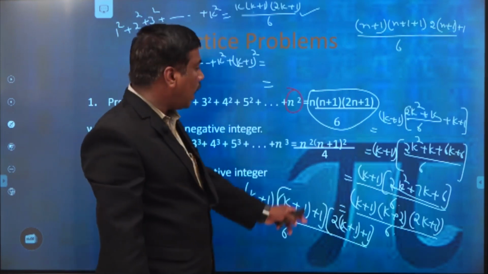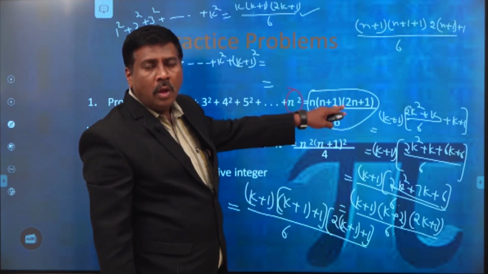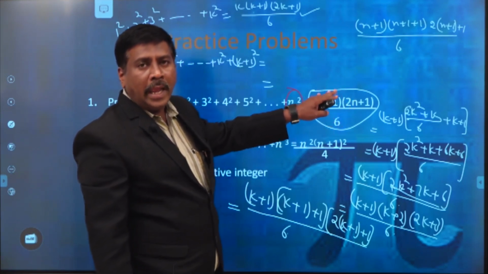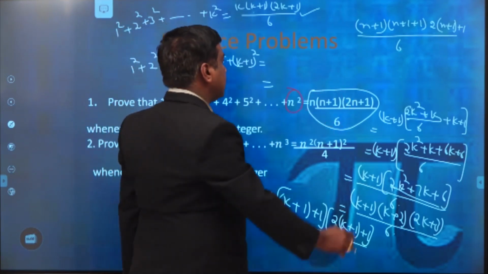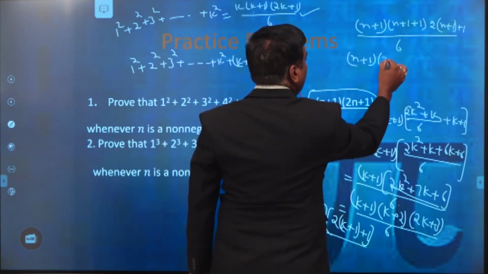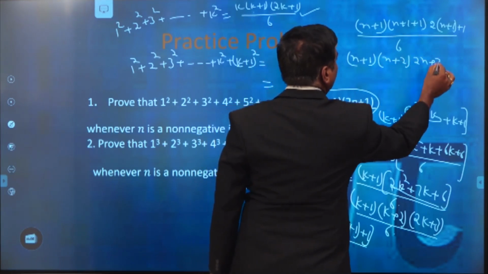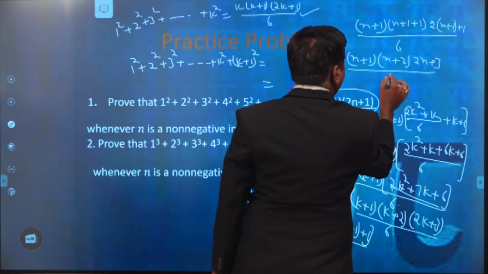So we replace the right hand side, whatever we have to prove, and n by n+1. Then that is equal to (n+1) into (n+2) into (2n+3) by 6.